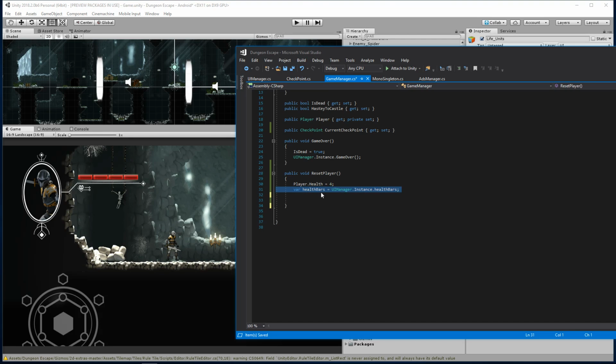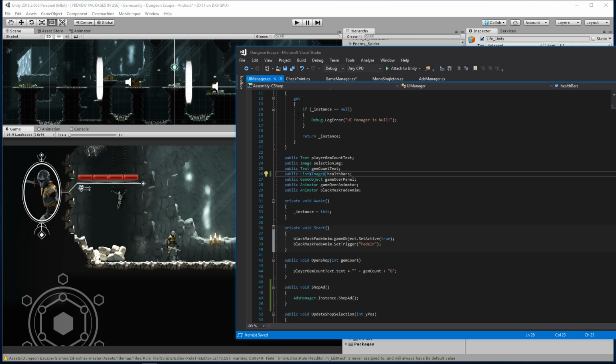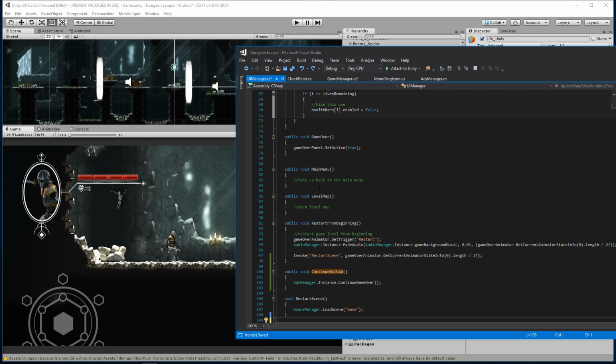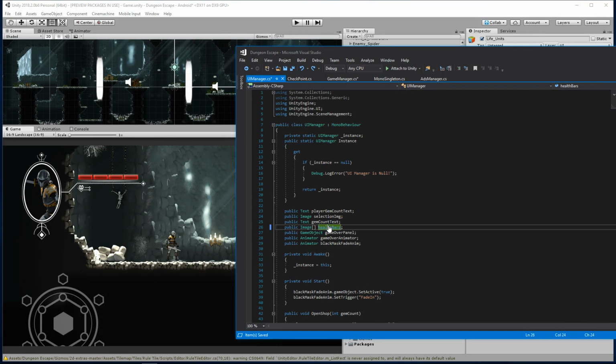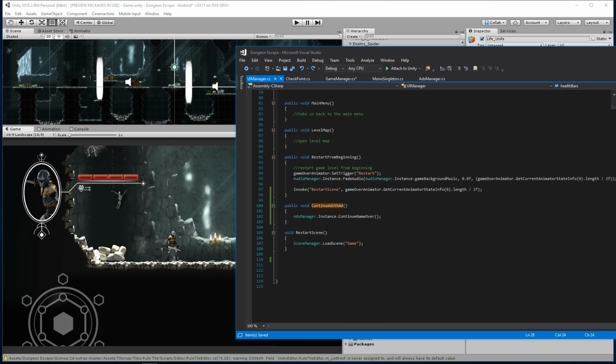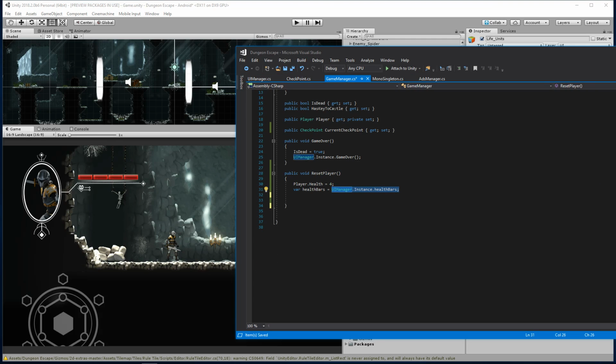All right, so the way I'm actually going to do this though is we are just going to use a for loop. So here we have health bars there, and then I'm going to turn this back to an array. It doesn't need to be dynamic because you can never have more than 4. So we're going to turn that back to an array. What's happening here? All right, so here we have health bars. Continue, game over. And inside of our game manager here, we have,